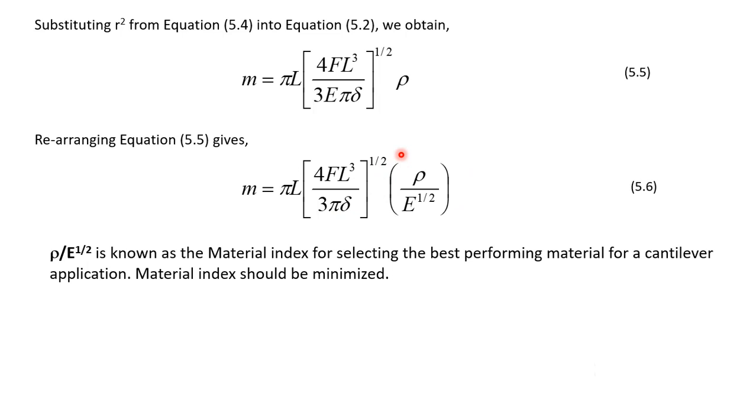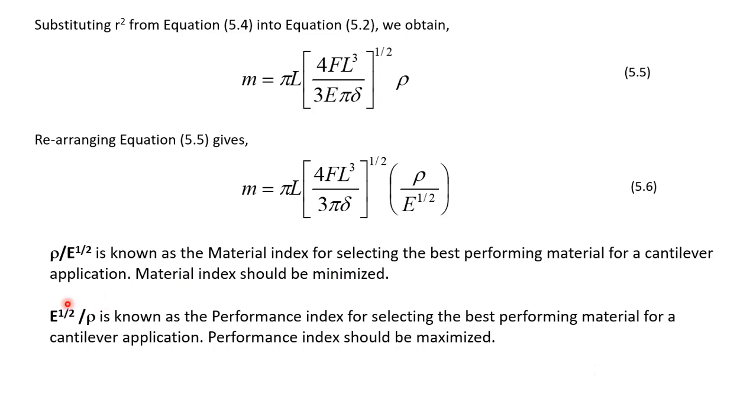So if we are selecting a material for a cantilever application and we want the component to have low mass for the same performance, then we should minimize rho over E to the power 1 by 2.